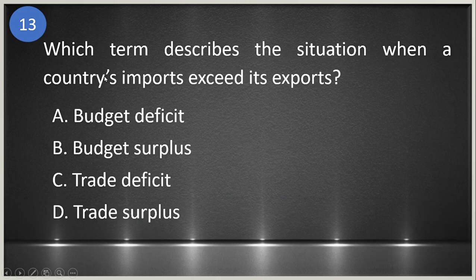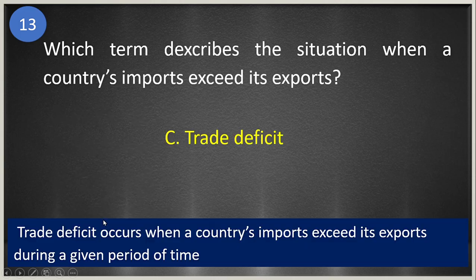Okay, number 13. Which term described the situation when a country's imports exceed its exports? Is it A, budget deficit, B, budget surplus, C, trade deficit, and D, trade surplus? The answer is letter C, trade deficit. Okay. So trade deficit occurs when a country's imports exceed its exports during a given period of time.